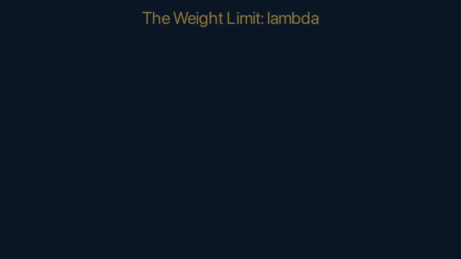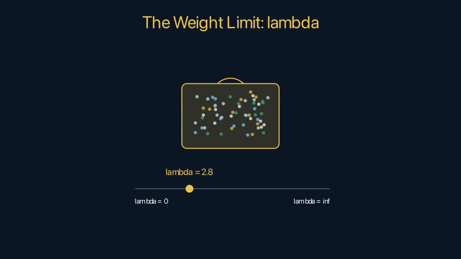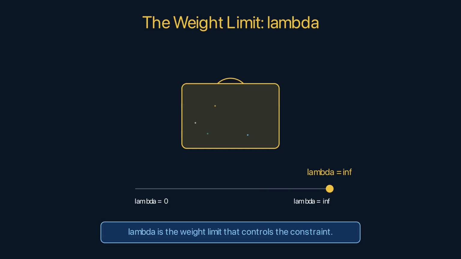The airline imposes a weight limit, lambda. Lambda is a number that controls how strict the constraint is. Lambda equals 0. No weight limit, pack everything, ordinary regression. Lambda approaches infinity. The suitcase must be empty, bring nothing, all coefficients are 0. Between those extremes, lambda controls a trade-off. More items versus lighter total weight. The regularization parameter lambda is the weight limit. Choosing the right lambda is choosing the right constraint.